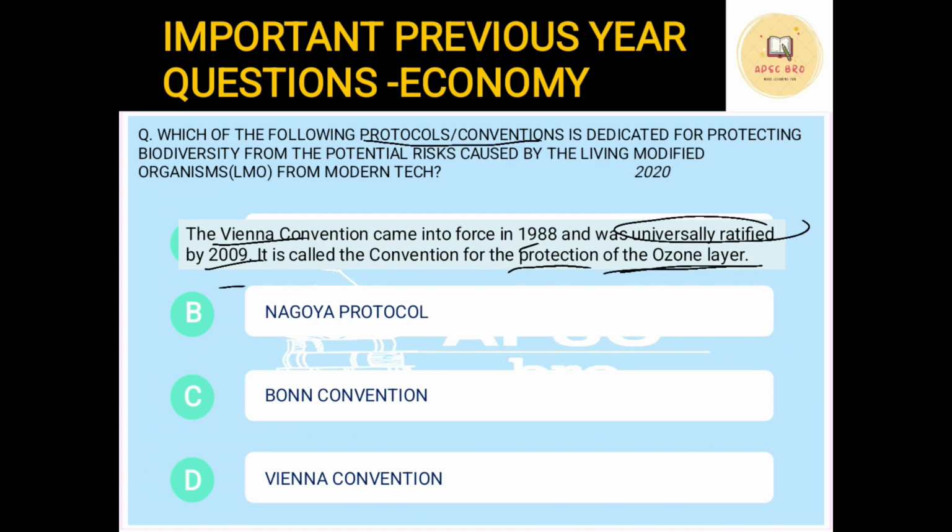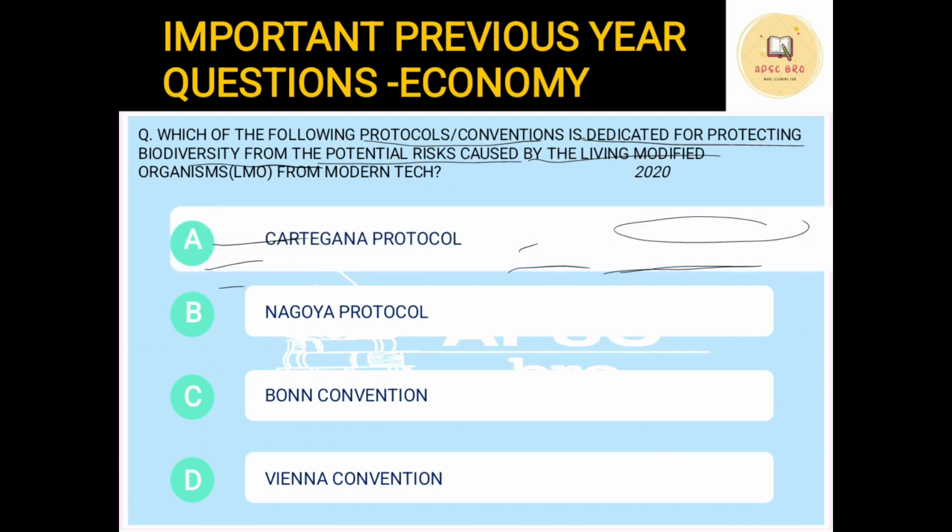So what will be your correct answer? What has been asked? It is asking for the protocol or convention which is dedicated to protecting biodiversity from the potential risk caused by LMO. Which convention was dealing with LMO? It is the Cartagena Protocol.